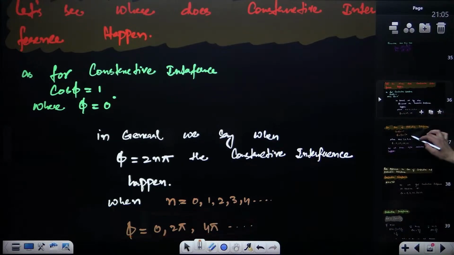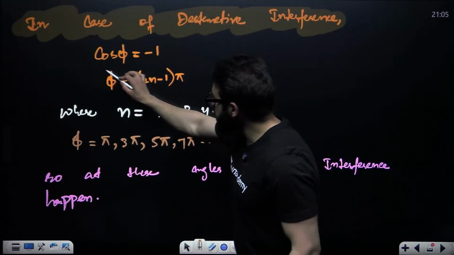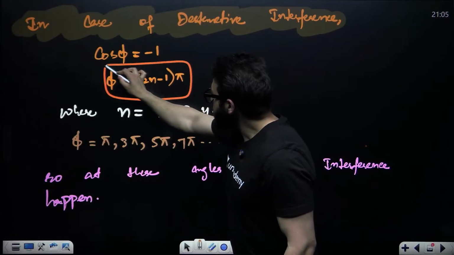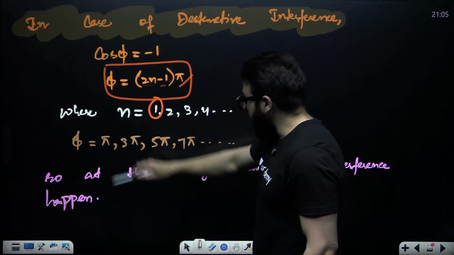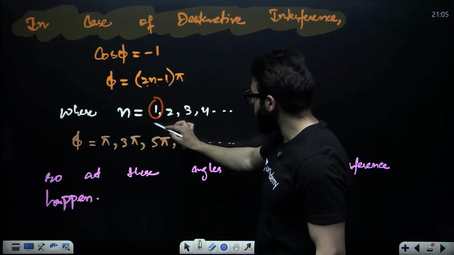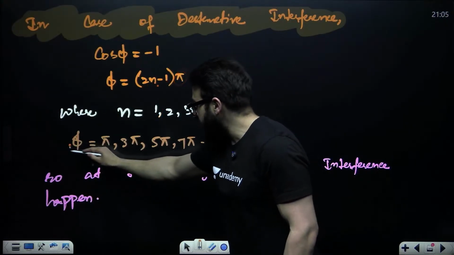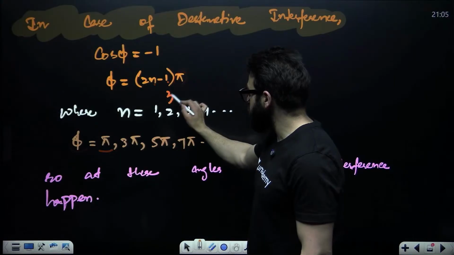Similarly, when it comes to destructive interference, what is the general formula? It is (2n minus 1) into pi. If n is equal to 1, 2 into 1 is 2, 2 minus 1 is 1, so it will be pi. So the value of phi is pi. Okay, 2 into 2 is 4, 4 minus 1 is 3, so it will be 3 pi.